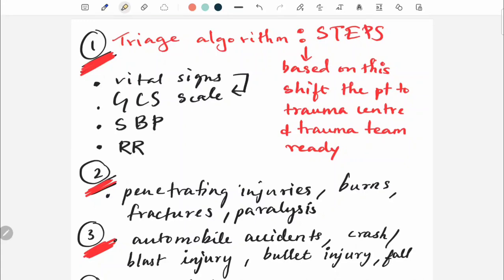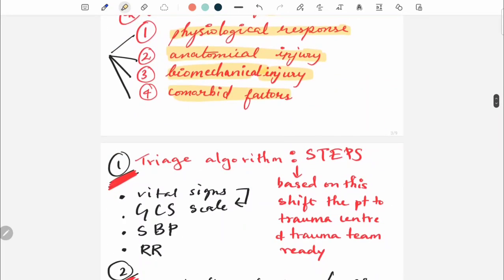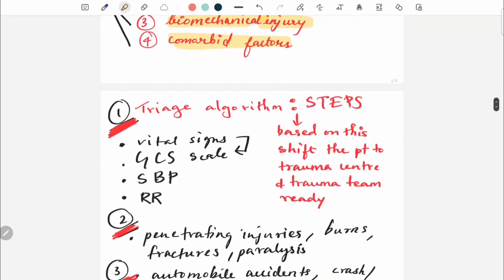So, as I already told, the triage algorithm consists of these 4 components or 4 steps. Only based on these 4 steps, we will be shifting the patient to the trauma center and the trauma team will be ready. So, the first step is to assess the physiological response.